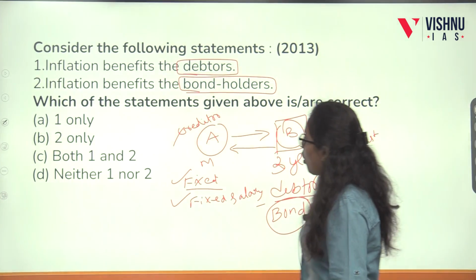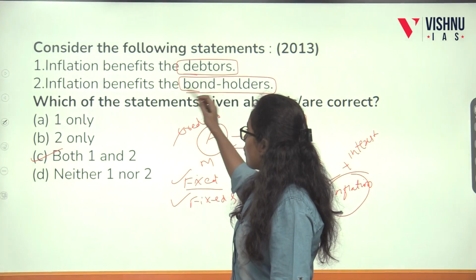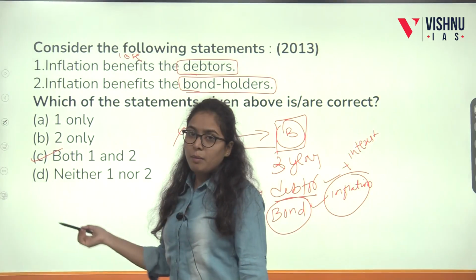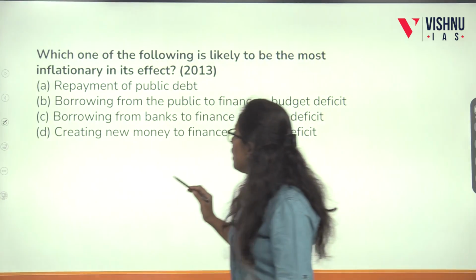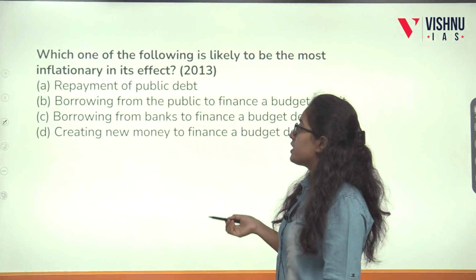So we can settle with option C, both will get benefit. If this is a loss or something else, we can say it is D, but here they both get benefit, that's why we can settle with option C. Then, which one of the following is likely to be the most inflationary in its effects?